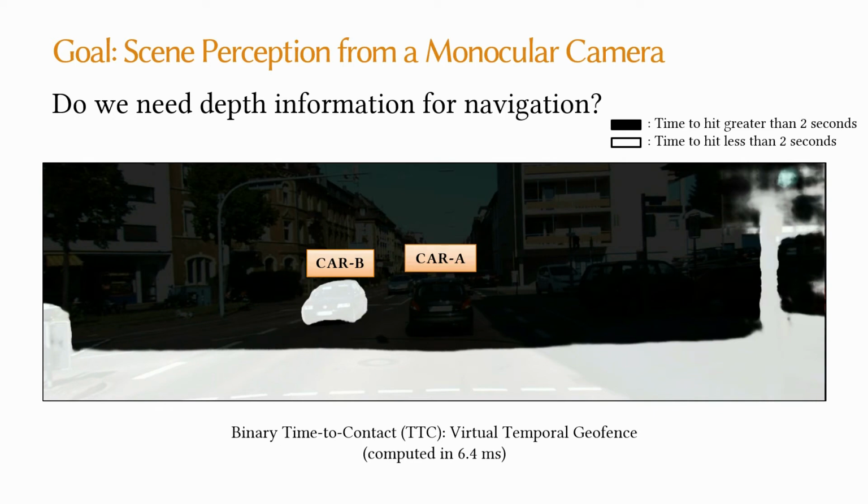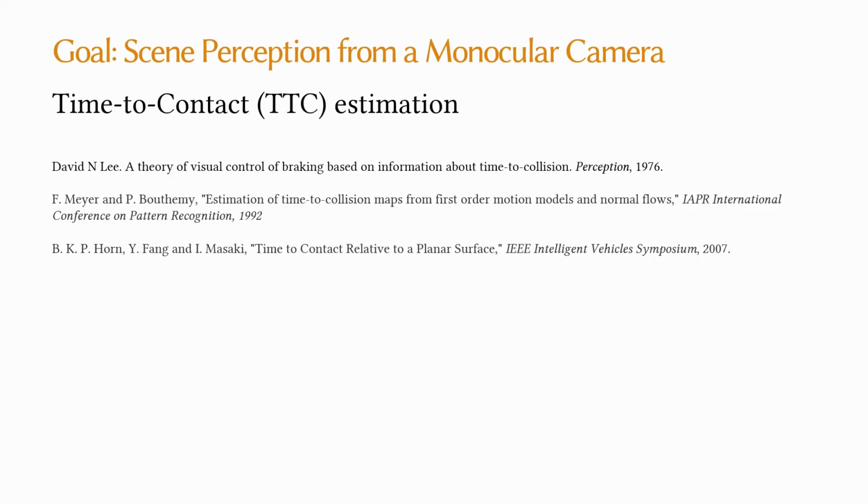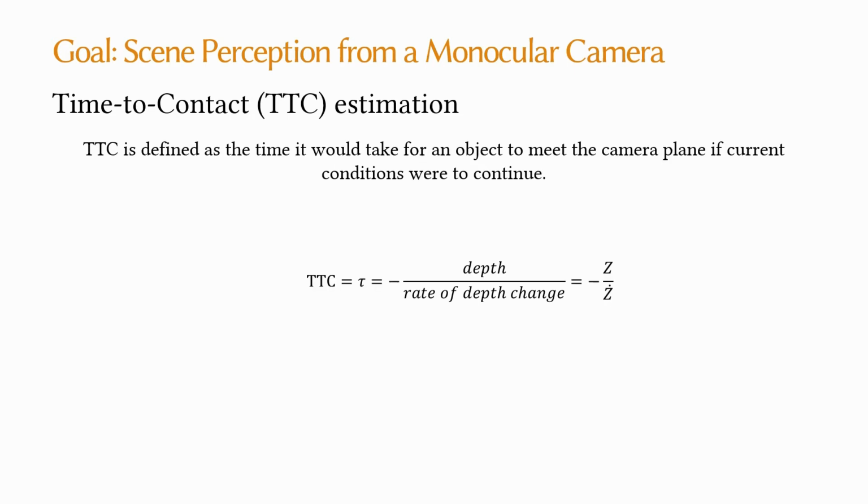We argue that such a binary TTC map that can be computed at very high speed could be more useful than depth information for autonomous navigation. Time to contact, or TTC, is an important concept both in psychology and computer vision and has been around for a while. TTC is defined as the time it would take for an object to meet the camera plane if current conditions were to continue. TTC is expressed as the ratio of depth and relative velocity towards the ego vehicle. While estimating the depth and velocity is ill-posed, their ratio, which gives us TTC, can be estimated from the images.